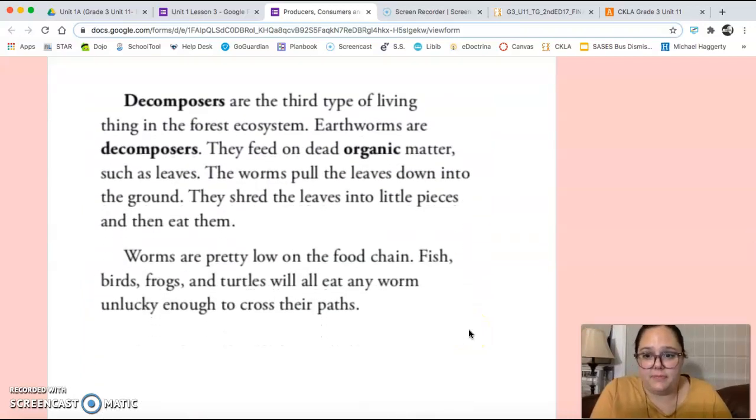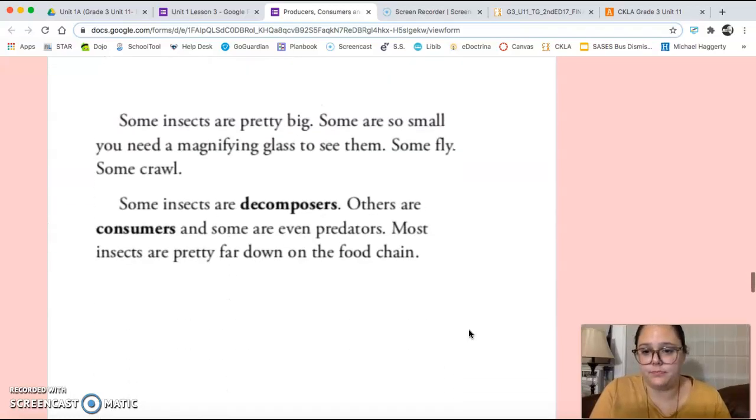Decomposers are the 3rd type of living thing in the forest ecosystem. Earthworms are decomposers. They feed on dead organic matter, such as leaves. The worms pull the leaves down into the ground. They shred the leaves into little pieces and eat them. Worms are pretty low in the food chain. Fish, birds, frogs, and turtles will all eat any worm unlucky enough to cross their paths.